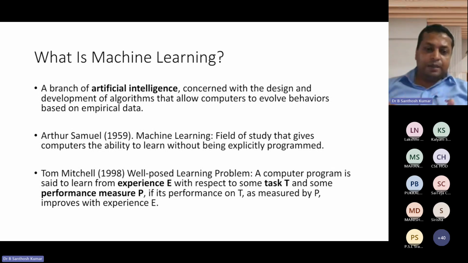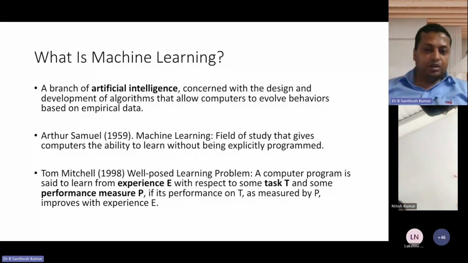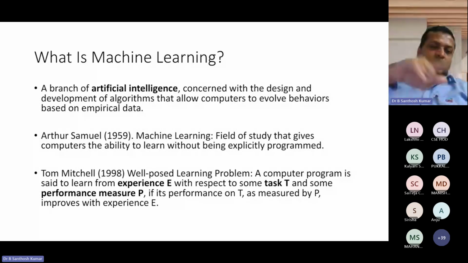For example, on a double-line road, I want to start the car from the left-hand side. The task I am giving is that the car has to move straight, take a U-turn, and then reach the particular destination. That is the task I'm giving. Given these instructions, how can I measure the performance? I can measure how much time it takes to reach here, or whether the car completes the task without any accident. Like that I can easily measure.